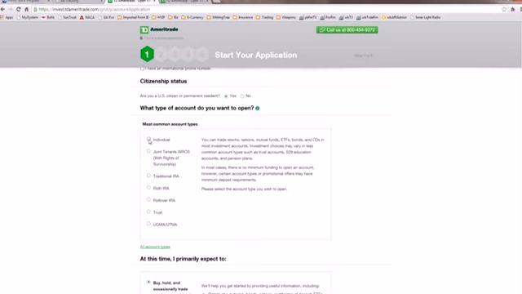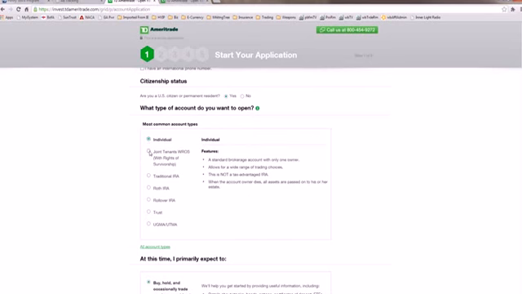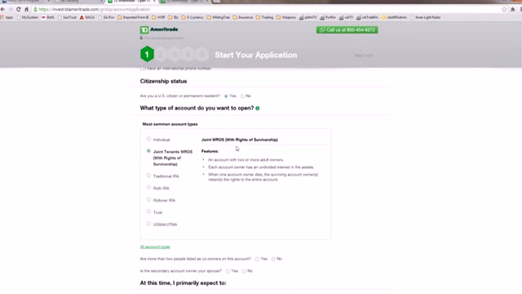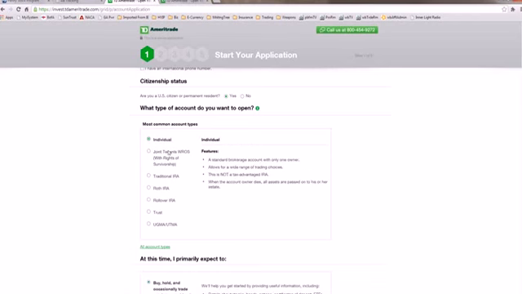Is this going to be an individual account, or is it going to be a joint tenant account with rights of survivorship? In other words, it's you and your spouse or your partner, and whoever dies first, it's automatically transferred to the other person. All right, so you don't have to go through probate and all that other stuff. So that's what I recommend. If you're going to do you and your wife or you and your partner, use this one, or as an individual, it's going to be yours right there.